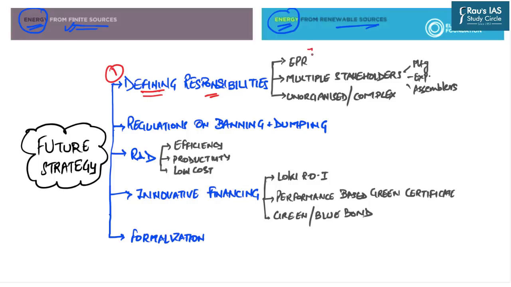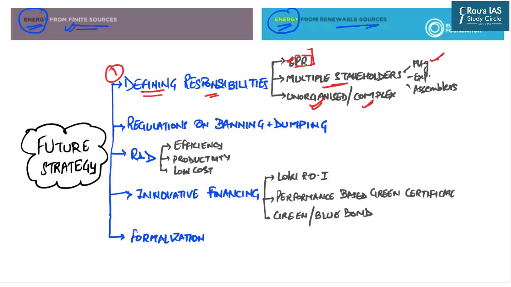You are all aware of the concept of extended producer responsibility, which in common language means that if you have generated the waste, then you are responsible for the collection of that waste also. That is the producer responsibility. In the extended producer responsibility, the responsibility of managing the waste was laid on multiple stakeholders. But we know that the waste management ecosystem which India presently has is largely unorganized and very complex in nature. And we have multiple stakeholders in this process.